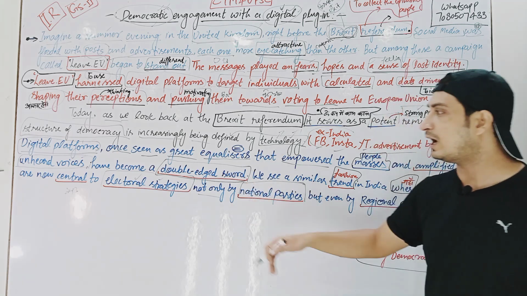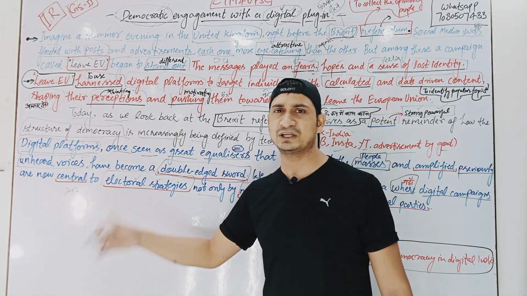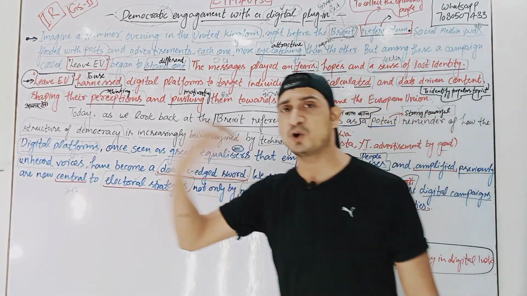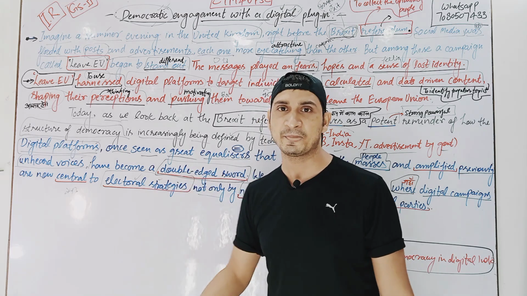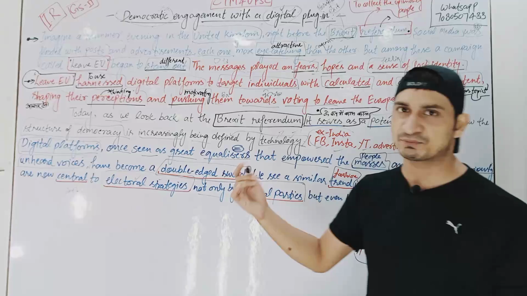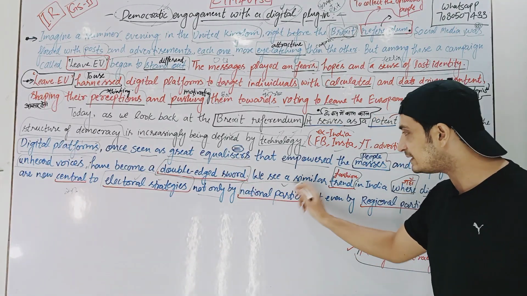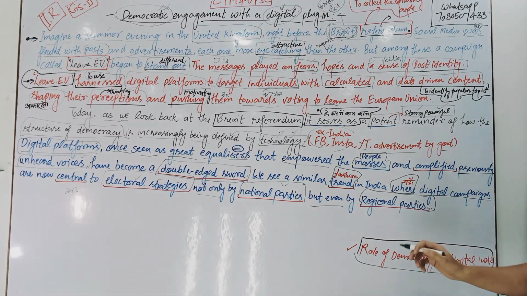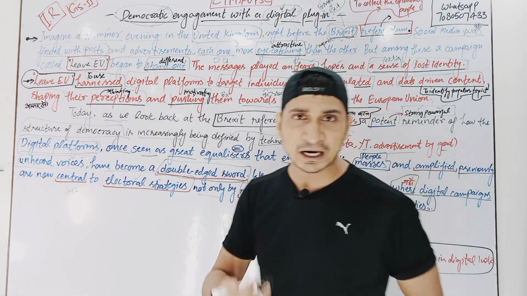National parties are using these digital platforms like Instagram, Twitter, YouTube very broadly, so that they can reach more and more people, so that more people could get motivated to vote for their party, right? This is what is being made possible with the help of digital platforms. It is not only being used by the national parties, but also by regional parties like Samajwadi Party, these kinds of parties. Okay, so likewise you try to understand.